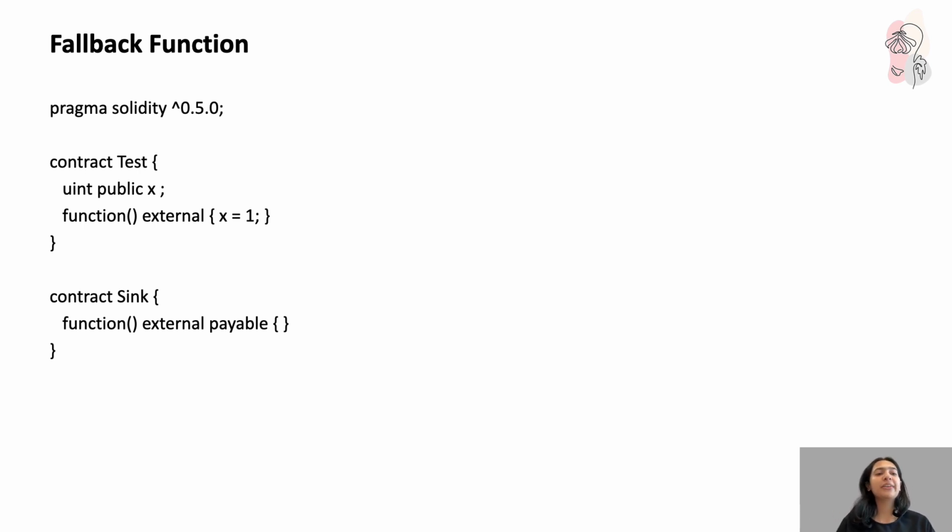So in the first contract, the test contract, we have the fallback function that is assigning x the value 1. And then we have another contract, the sync contract, where your fallback function is external. It always has to be external, the fallback function. But here it is also marked as payable. And hence now your contract, the sync contract, can receive ether.